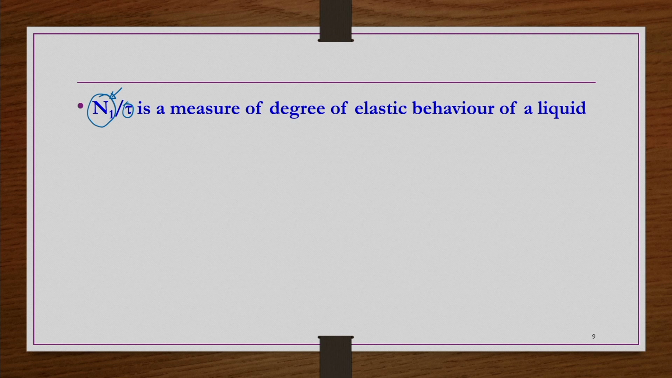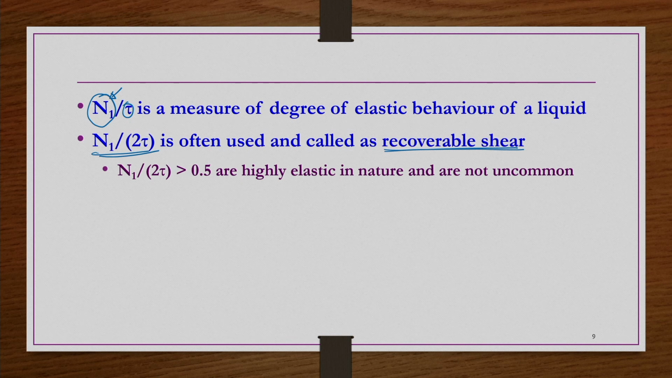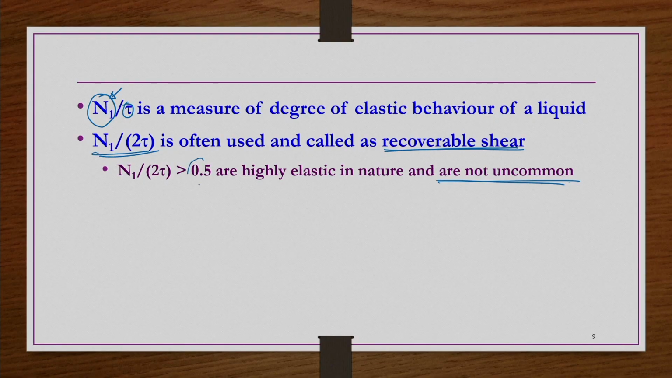However, rather than N1 by tau, it is N1 by 2 tau which is called a kind of recoverable shear. Okay. And a value greater than 0.5 is also possible, and it is not at all uncommon. Having N1 by 2 tau greater than 0.5 is not at all uncommon, but we call such materials highly elastic in nature.